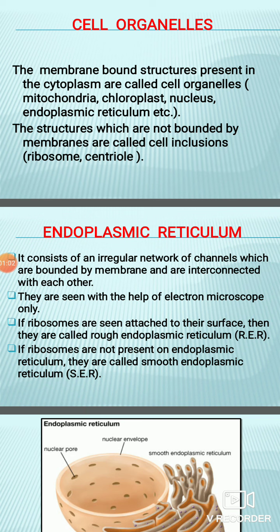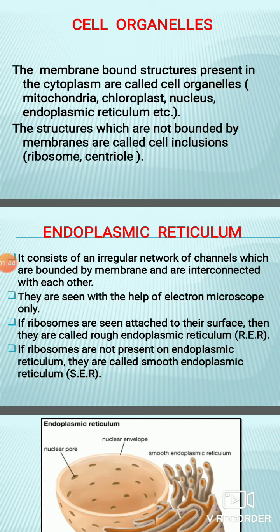Some cells are large, some cells are small, but we must know that every cell, irrespective of its shape and size, has cell organelles within it, which perform a lot of activities inside the cell, so that the cell is able to perform its specific function in the living body and also maintain its shape. So cell organelles are small membrane bound structures present in every cell, which help the cell to perform its basic functions or different chemical activities.